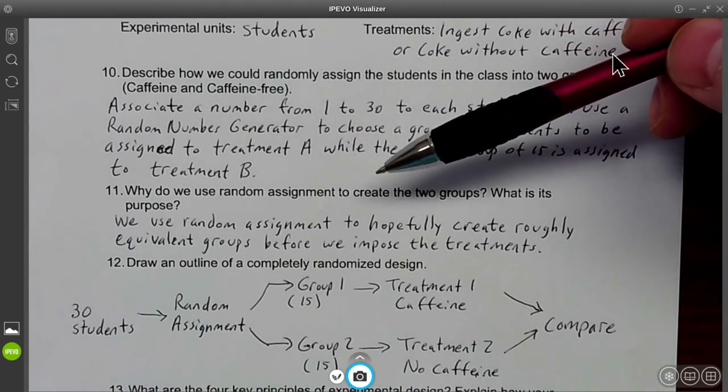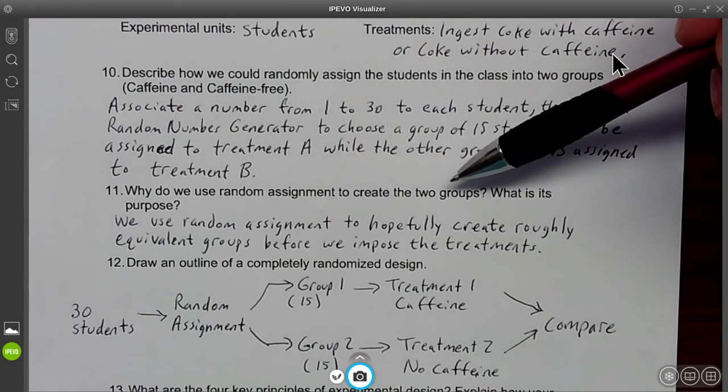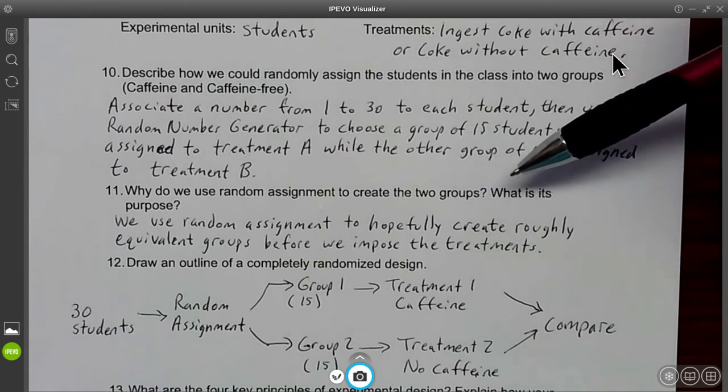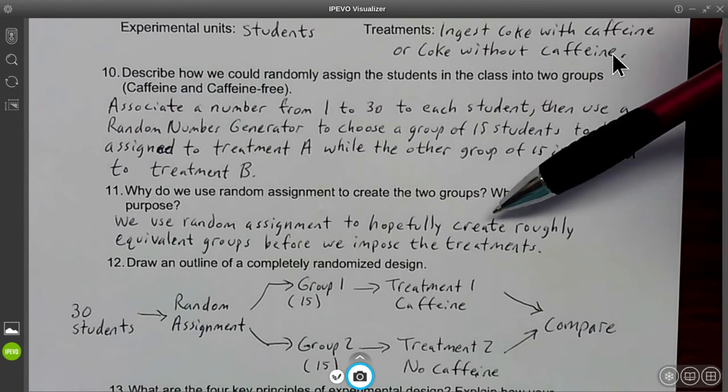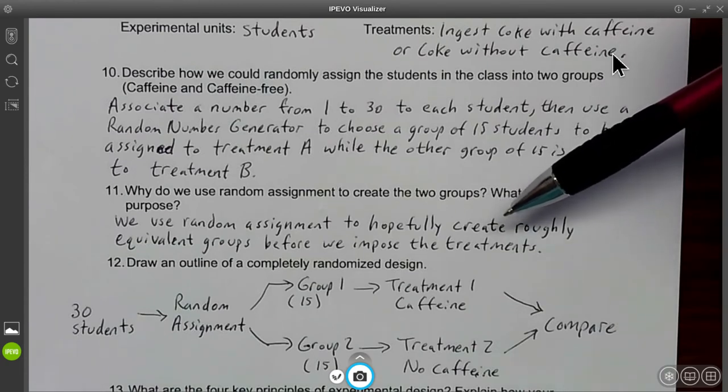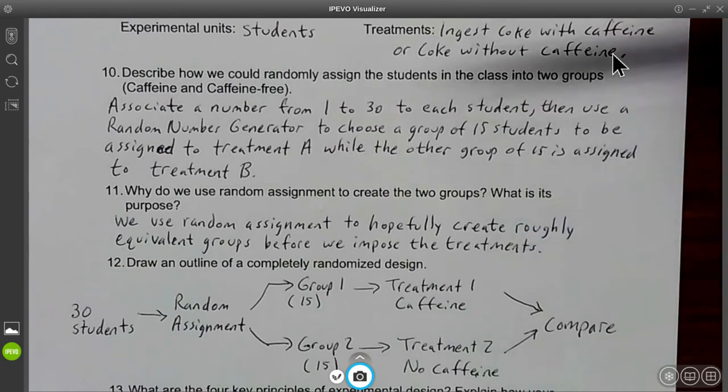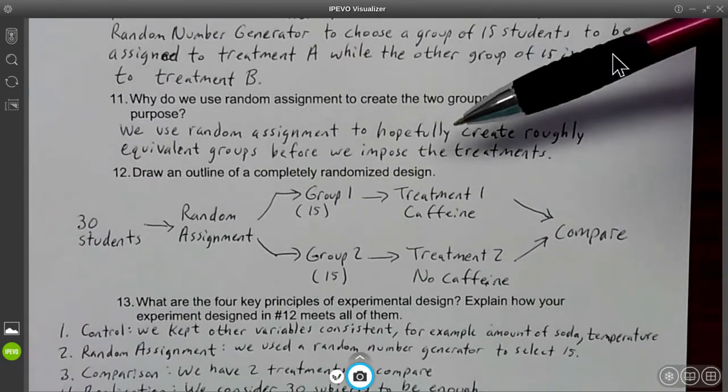Why do we use random assignment to create 2 groups? What is its purpose? Well, the reason why we use random assignment is to hopefully create roughly equivalent groups before we impose the treatment. Number 12, draw an outline.